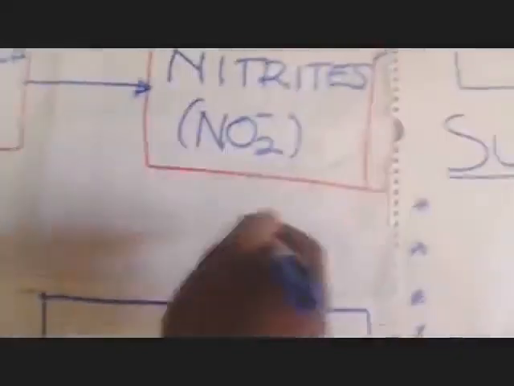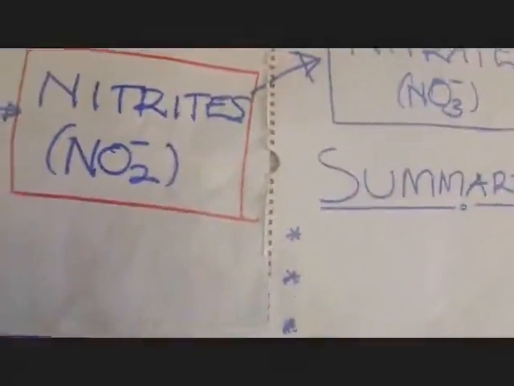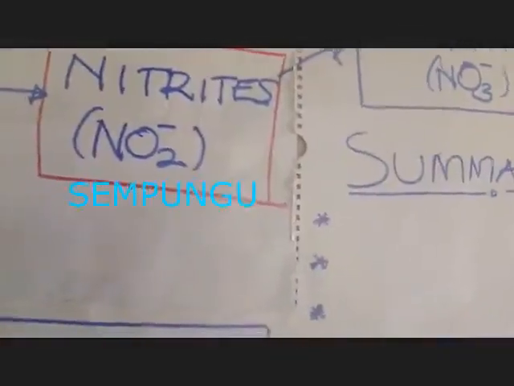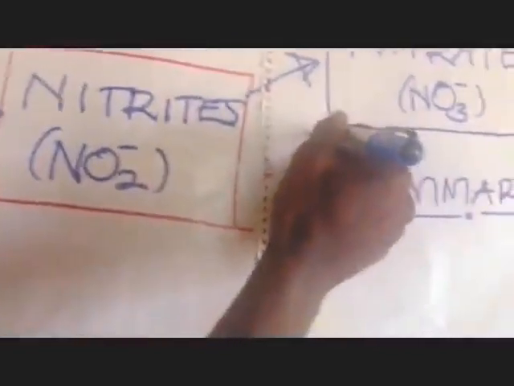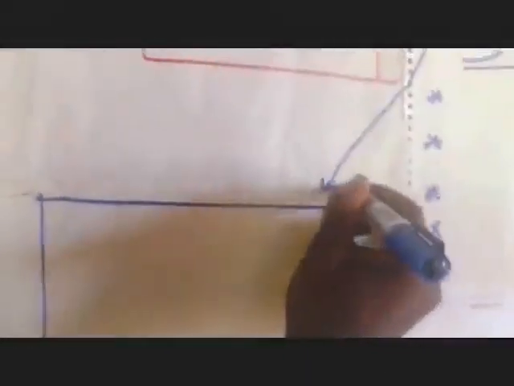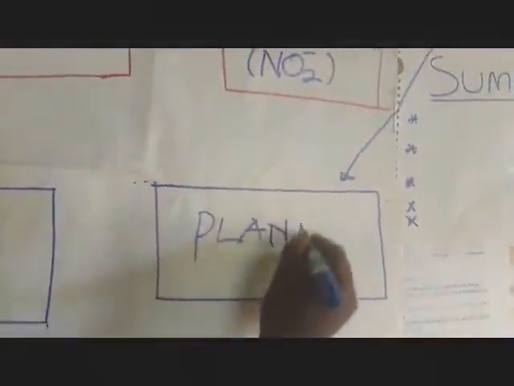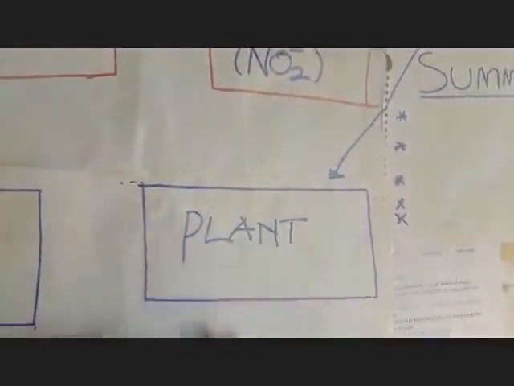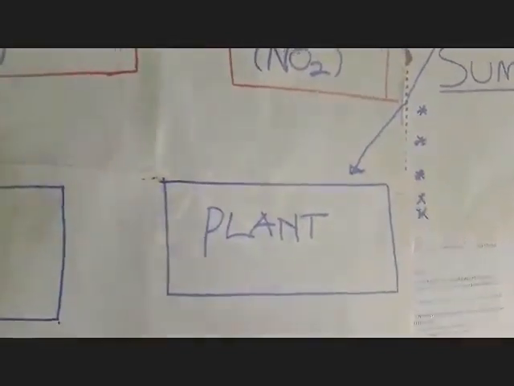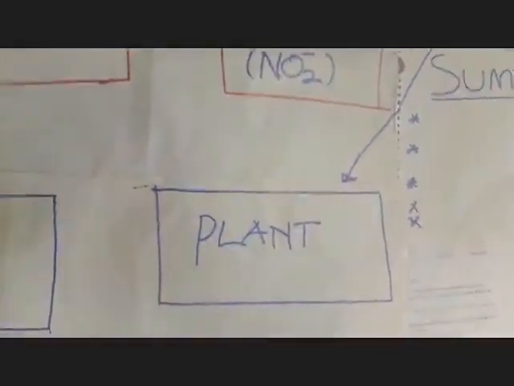Remember now, the nitrates are soluble. And once they are soluble, they can be absorbed by what we call the plants. So here we shall have an arrangement like that to move this one to our plants now. So we have our plants taking in the nitrates. Remember, nitrates can be used for making amino acids, DNA, and so on.